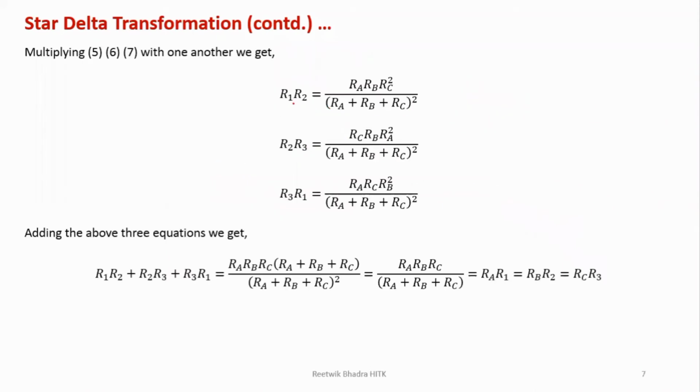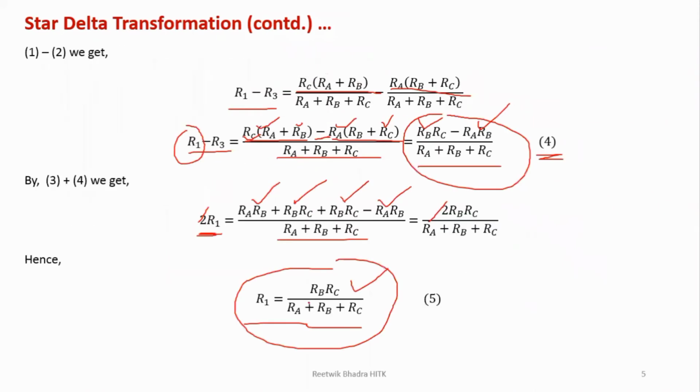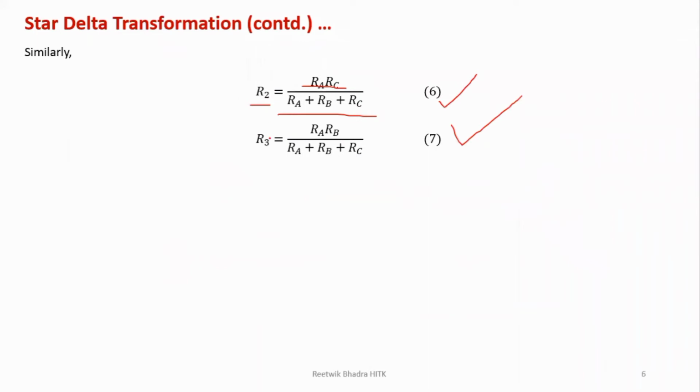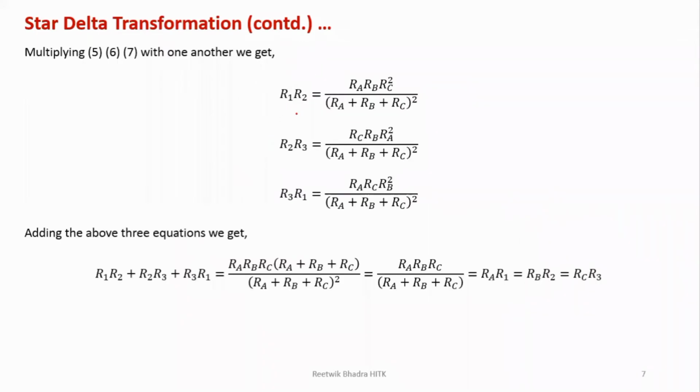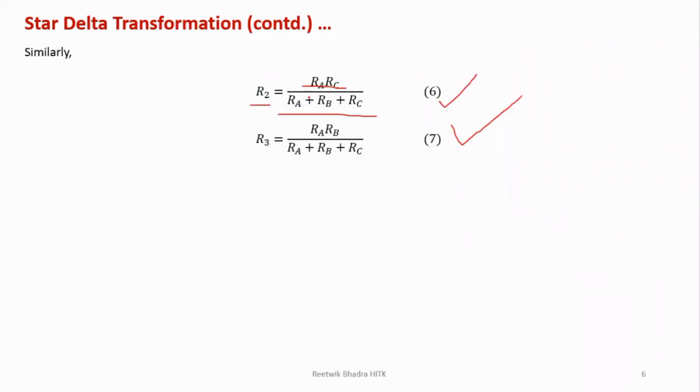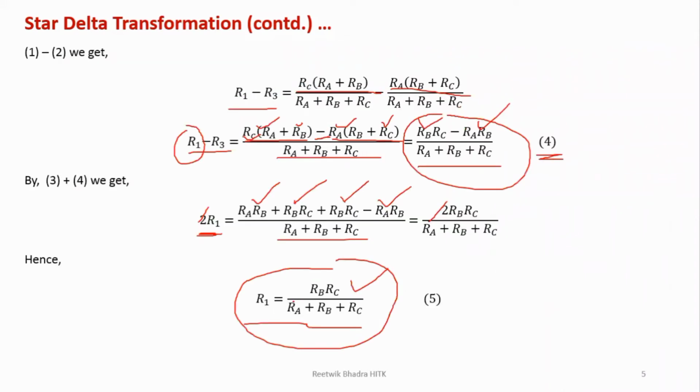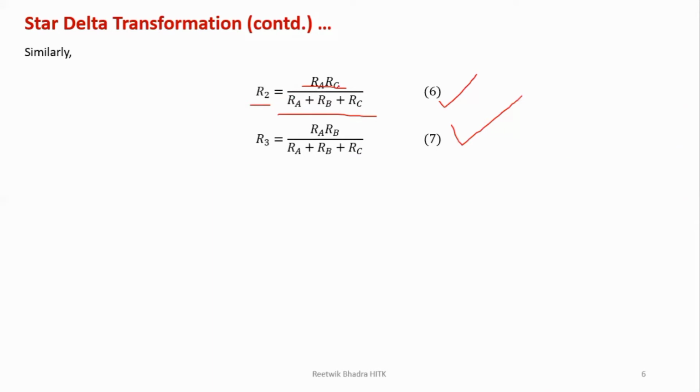So what we'll do is we have already got our R1, R2, R3. We'll do some multiplications of R1 into R2, R2 into R3, R3 into R1 and find out the values. I'm not going into previous slides and showing you again and again. So just look into one. What is R1? RB RC. What is R2? RA RC.